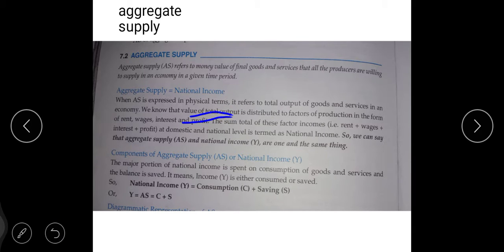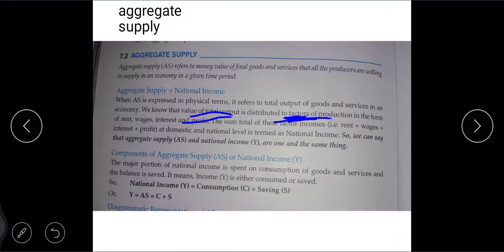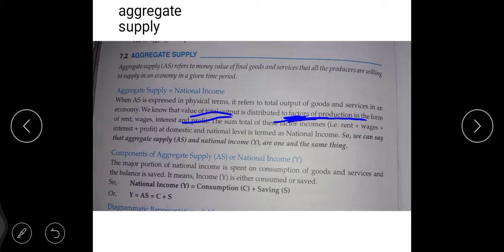Your total output has profit charged on the goods and services produced by the producers in an economy, right? Now see, we know that the value of total output is distributed to the factors of production in the form of rent, wages, interest and profit, okay.